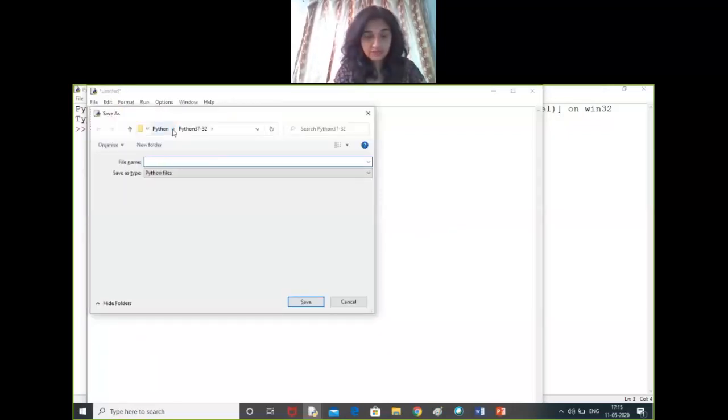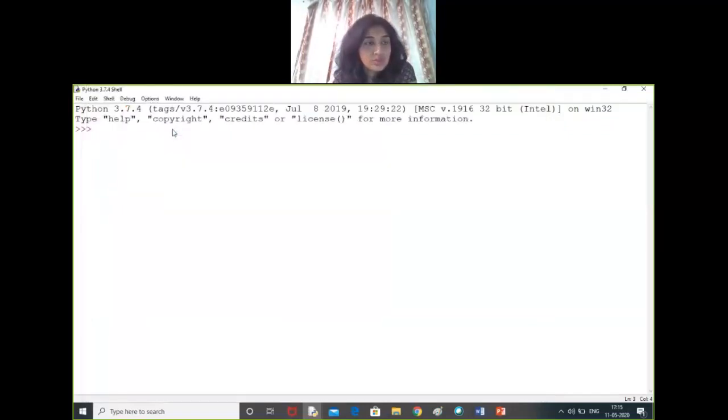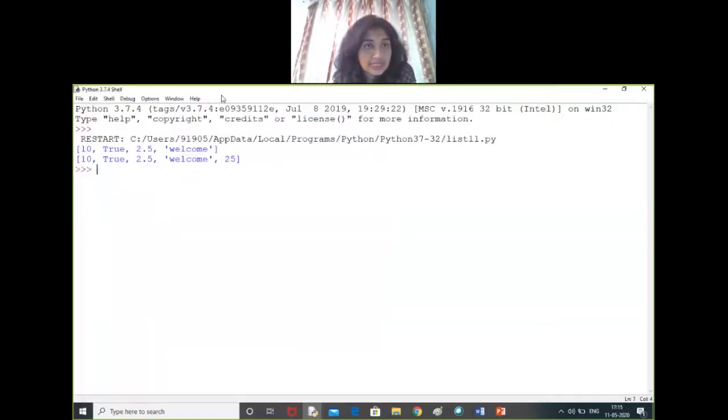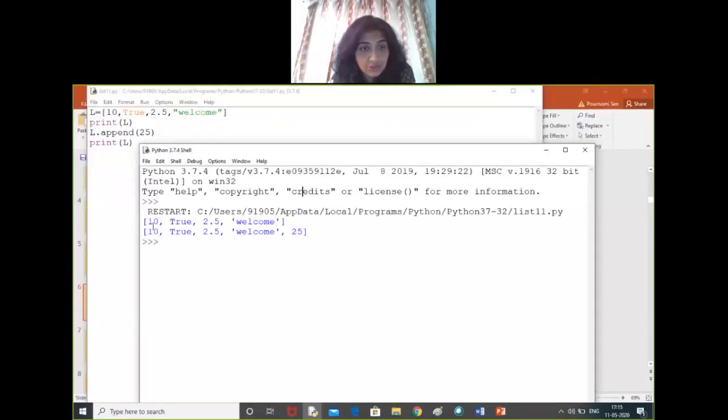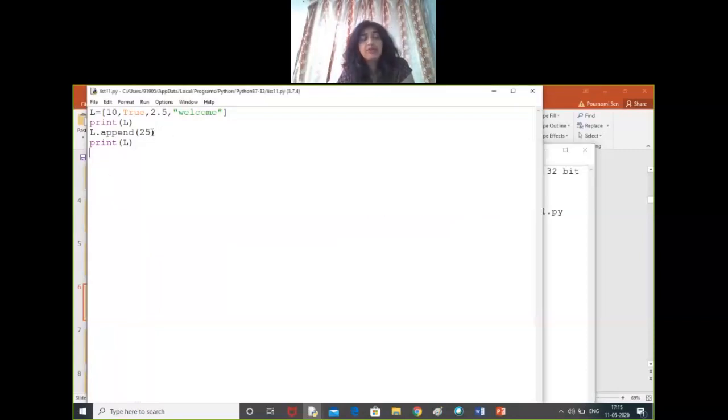The name we are giving is list. So it is printing initially. See, before appending 25, it is 10, True, 2.5, welcome, and after doing this append function, 25 has been added as the last element.